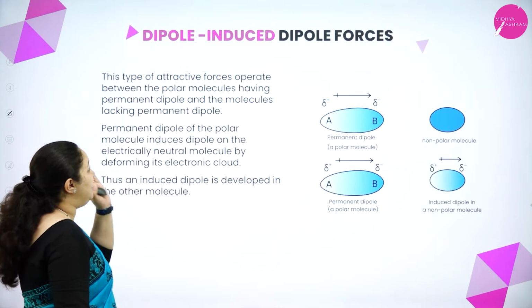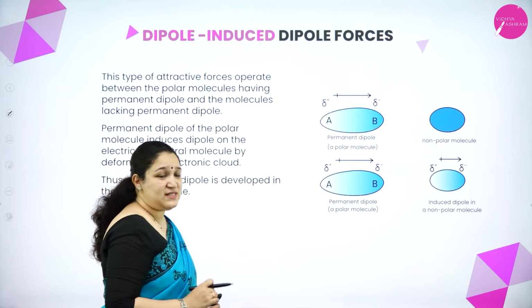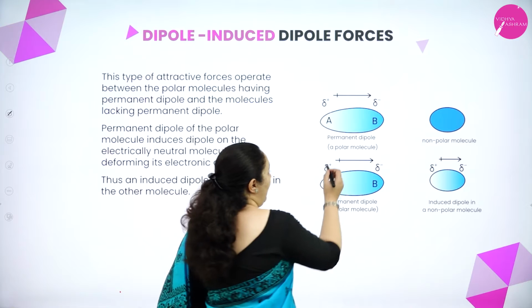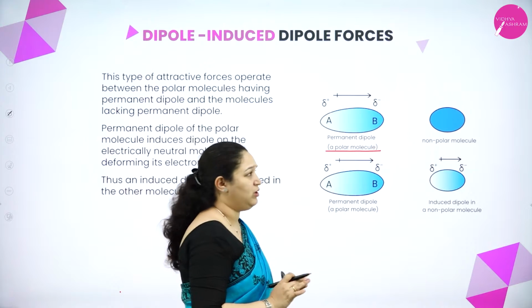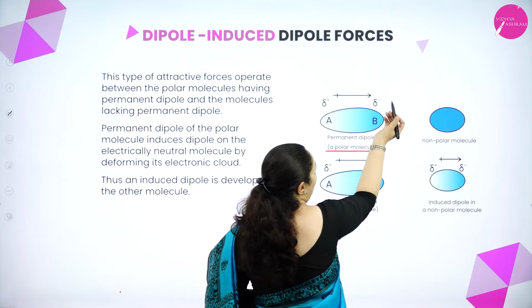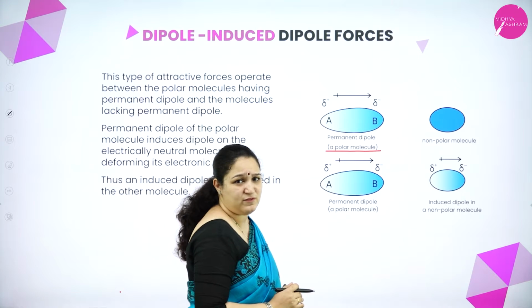Next we have dipole-induced dipole forces. To understand this, here we have one polar molecule, that is, a permanent dipole molecule, AB. B is more electronegative and has a partial negative charge, A has a partial positive charge.